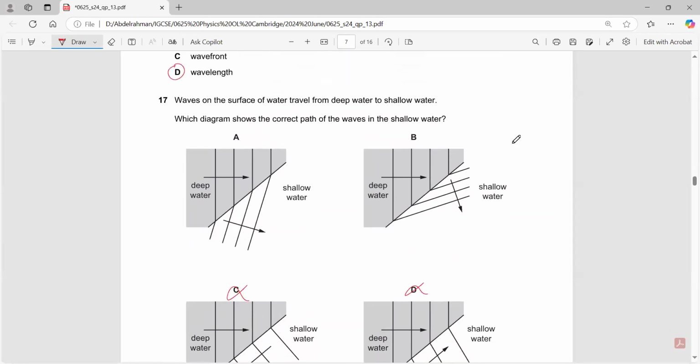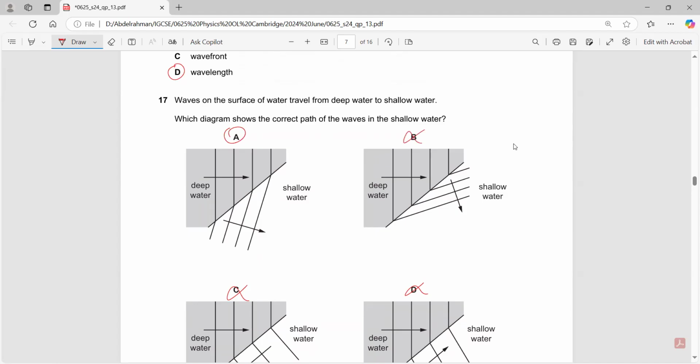B is very tempting. I know that B is very tempting, but it's actually wrong. The waves bend, but they bend downwards. So it's actually A, not B.